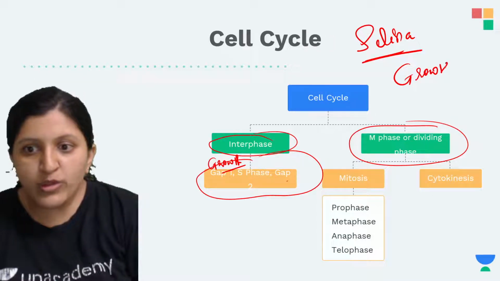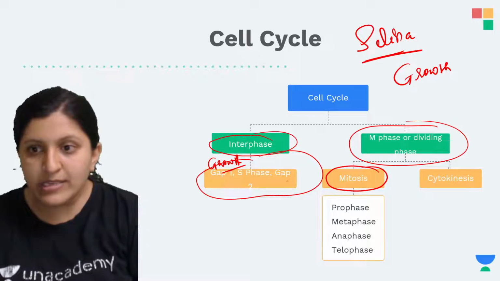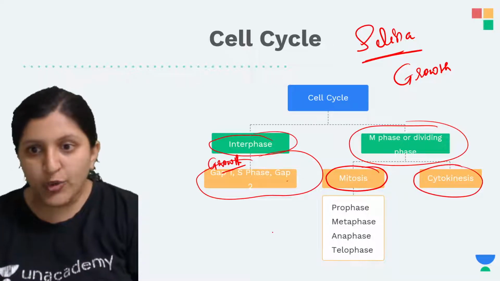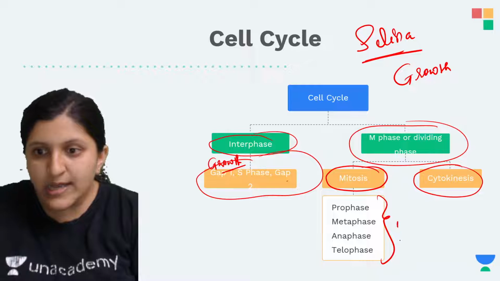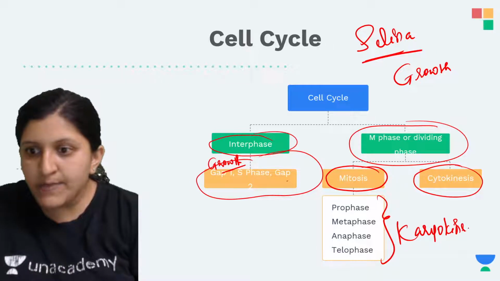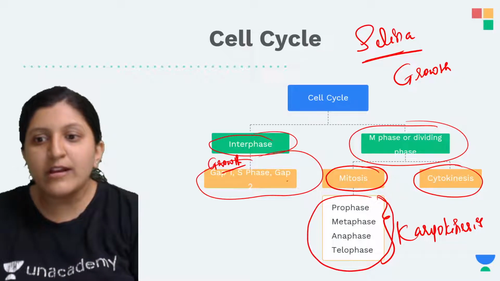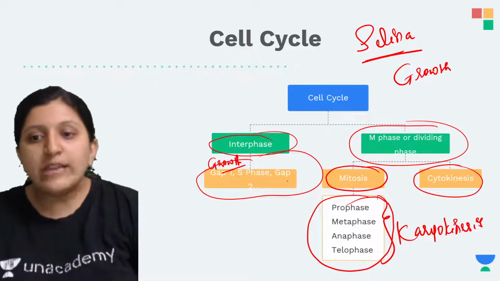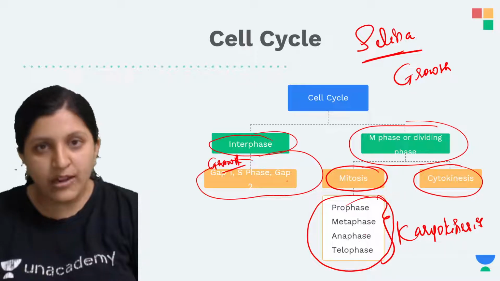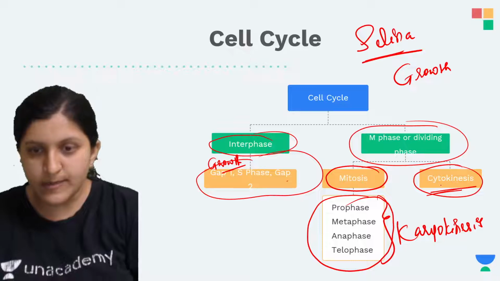In M phase basically cytokinesis as well as karyokinesis we can see. Karyokinesis, that is division of the nucleus, will occur in 4 stages: prophase, metaphase, anaphase and telophase. The other one is cytokinesis.